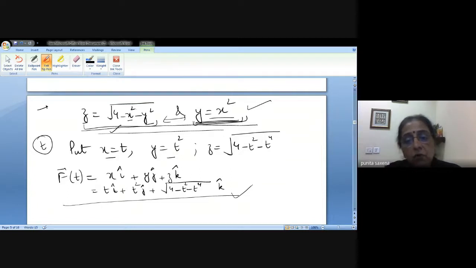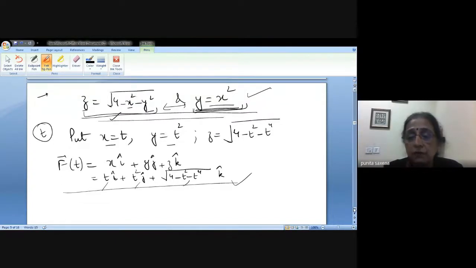So you can always move between the two, like in the case of movement from vector valued to Cartesian, we are just studying the three components separately. Similarly, here also we have just brought them down in terms of one variable and then moved. This is how we can always switch over from Cartesian to vector and vector to Cartesian.